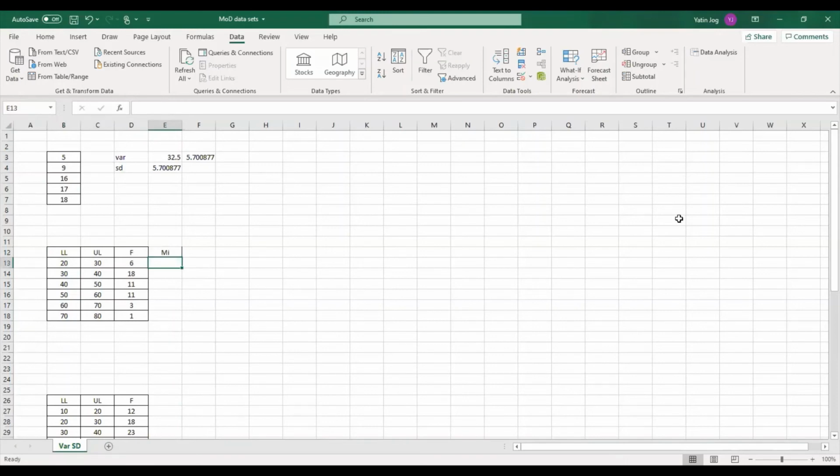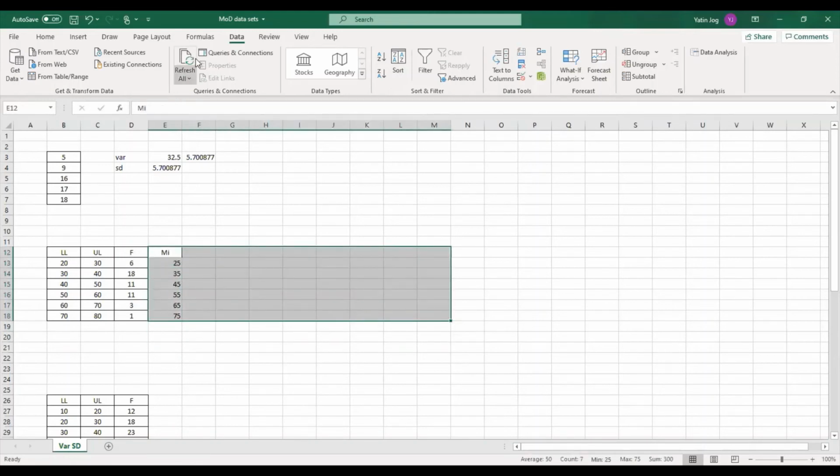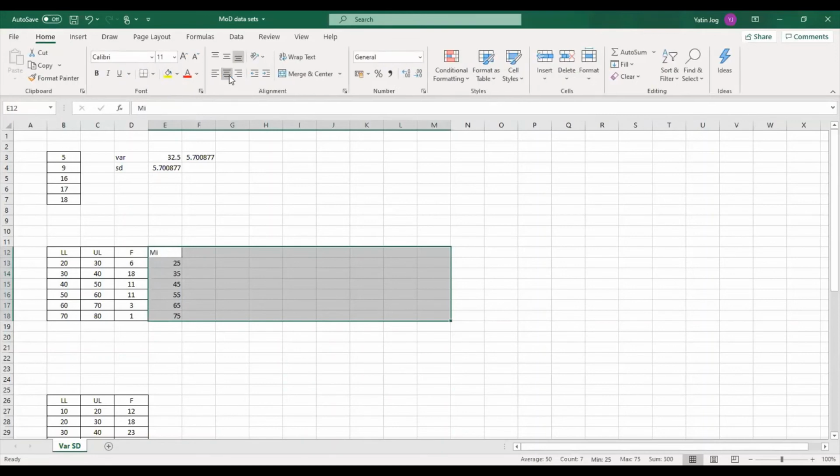So how to calculate MI? MI is calculated as the lower limit plus the upper limit, addition divided by 2. 20 plus 30, 50 divided by 2 is 25. So that becomes my class midpoint. Similarly, I have to calculate the class midpoint for other classes. So these are my MI values. Okay. So these are my class midpoints.